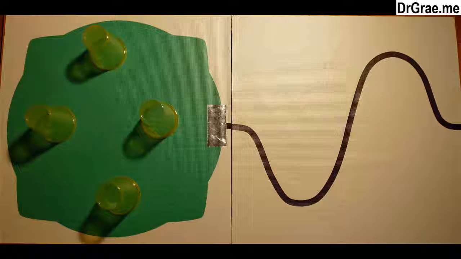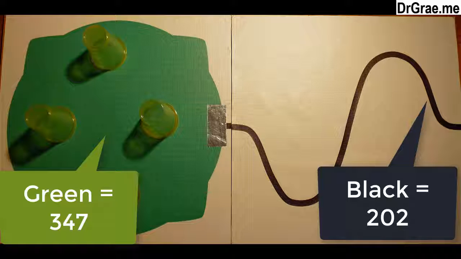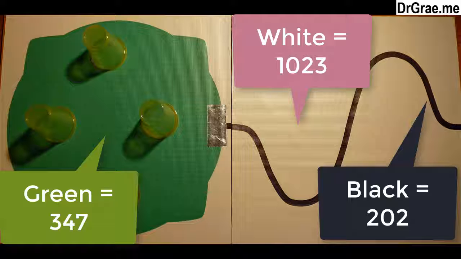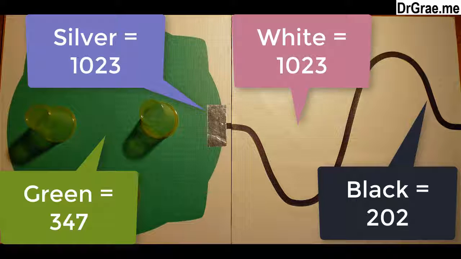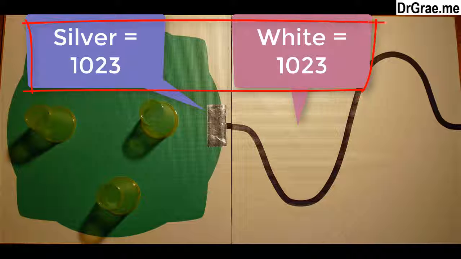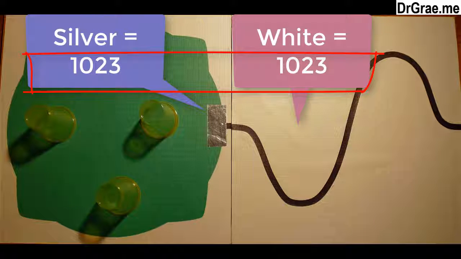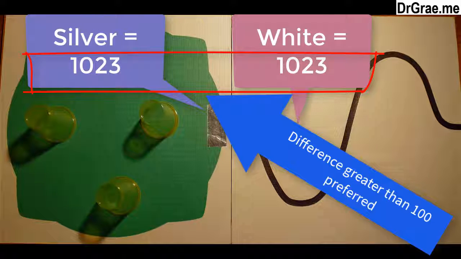A problem can occur if the light levels on the swimming pool arena are too bright. We can have problems caused by the optical distance sensor saturating, that is, readings of 1023. For example, if the silver sands and white readings are both 1023, it will be impossible for Fusion to detect the differences between them. Generally, we'd like a difference of something like 100 between the two readings, and more than 100 would be preferred. How can we fix this?